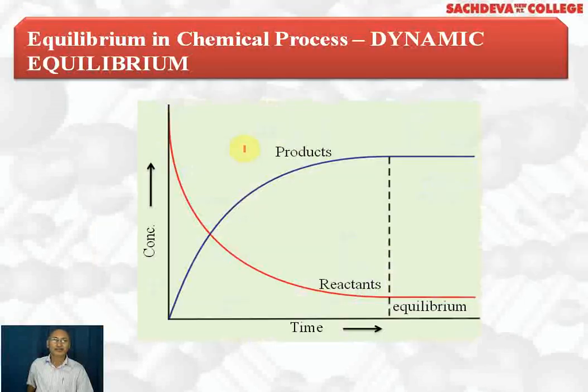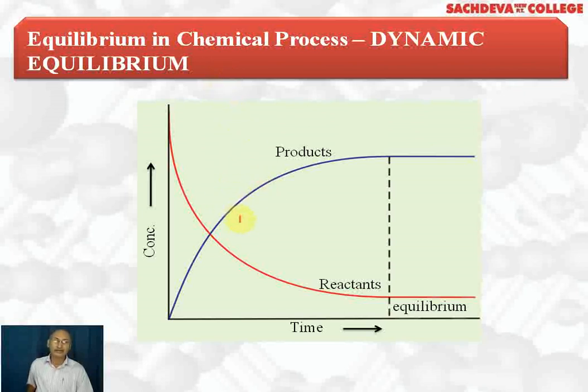Now we are going to take up equilibrium in chemical processes, and this is dynamic equilibrium. I have already explained that an equilibrium reaction does not stop; with the rate of forward reaction and backward reaction being equal, it only appears to stop.